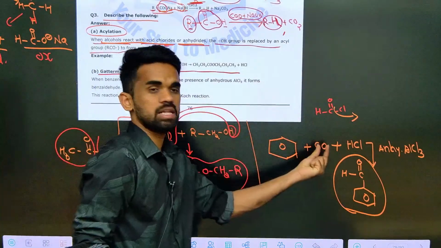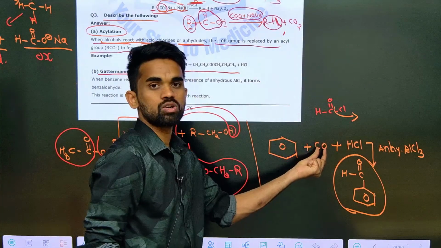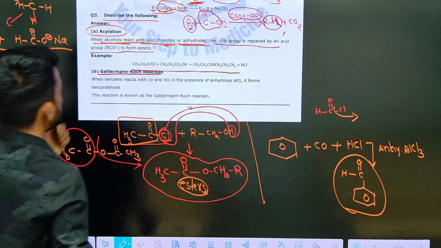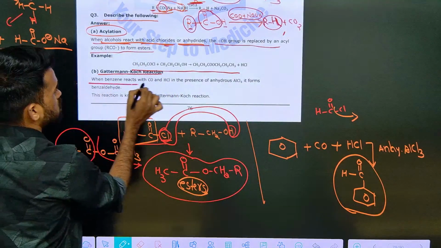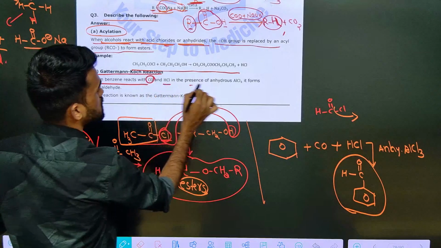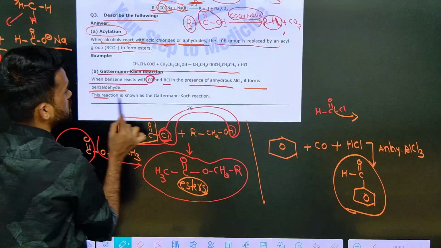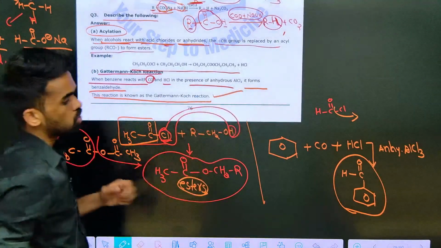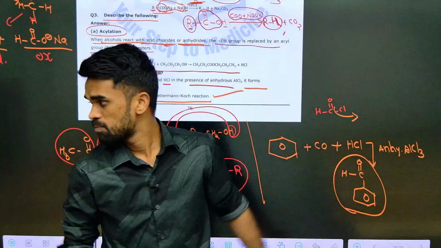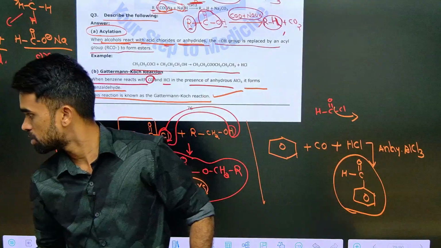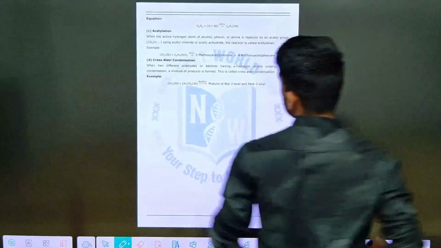Koch carbonyl. Just remember Koch and this carbonyl group or carbon monoxide group. Okay. So read here, when benzene reacts with CO and HCl in presence of anhydrous AlCl3, it forms benzaldehyde. This reaction is known as Gutterman-Koch reaction. That's it.